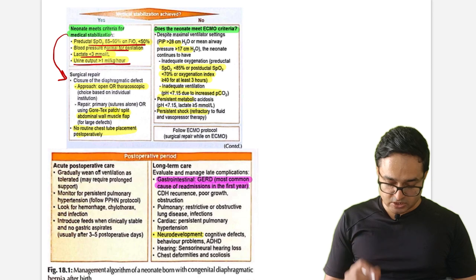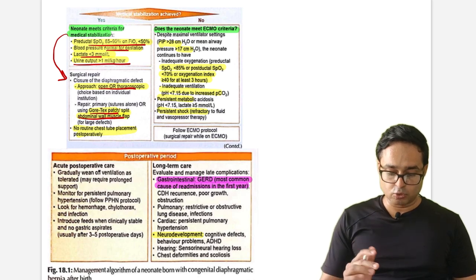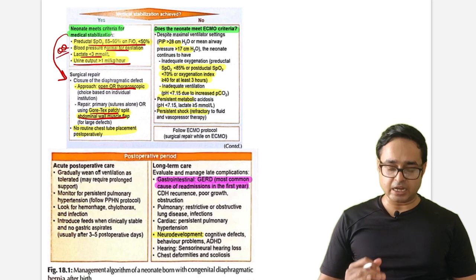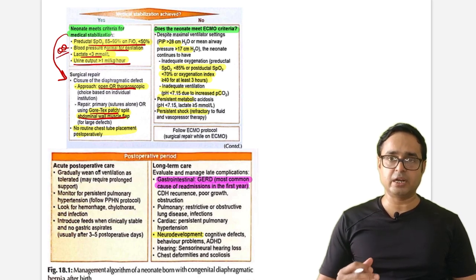We will go for surgery, either open or thoracoscopic, Gore-Tex patch or abdominal wall muscle flap. You have to remember this, ultra high yield. Any clinical scenario can be made according to this.